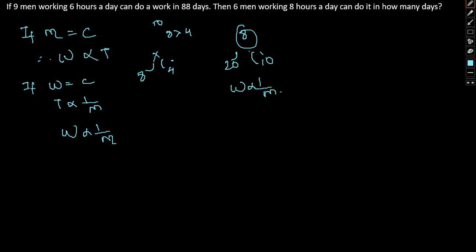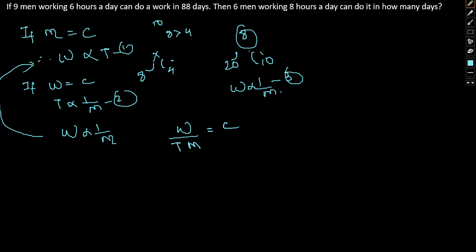So therefore we have three different conditions in general. This is 1, this is 2, and this one is 3. We could have attained the same by substitution also, but I have simply given you a scenario where the condition fits. Now this one we can represent as: total work by time and men will be constant. This particular value can be any value. So using this equation, we'll try to solve the question itself.